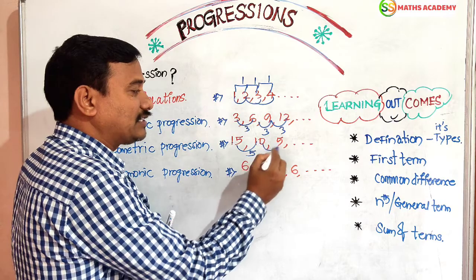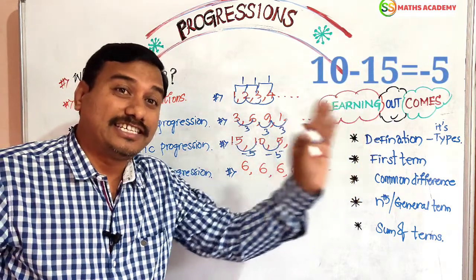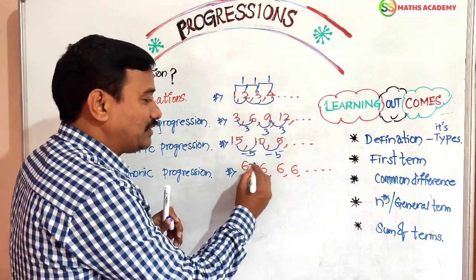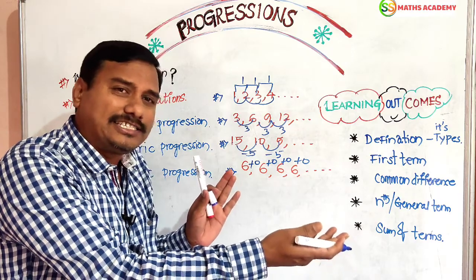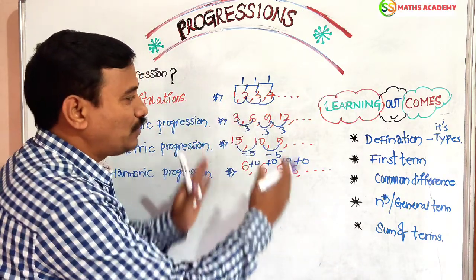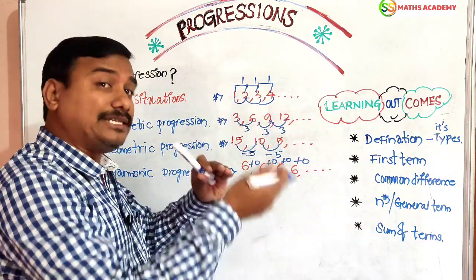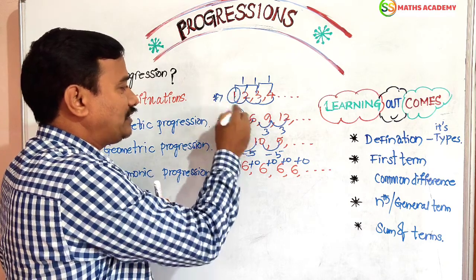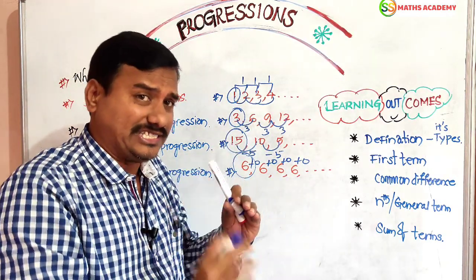Here 15 minus, here minus 5. So minus 5 is a decreasing mode. Here 6 plus 0, 6 plus 0, 6 plus 6. 6 is also a series, but adding here 0, 0, 0. So that is the reason you have to understand: except the first term, a number can be obtained by adding a fixed number or subtracting a fixed number.